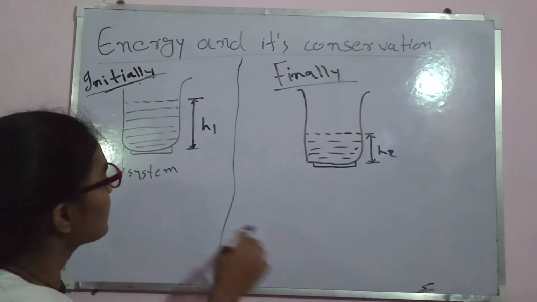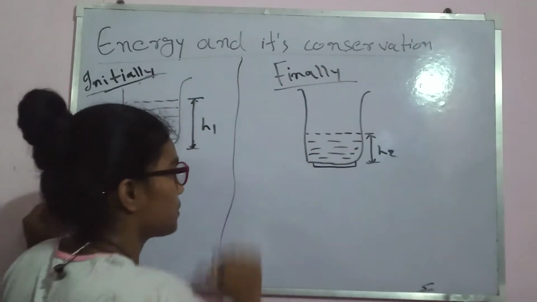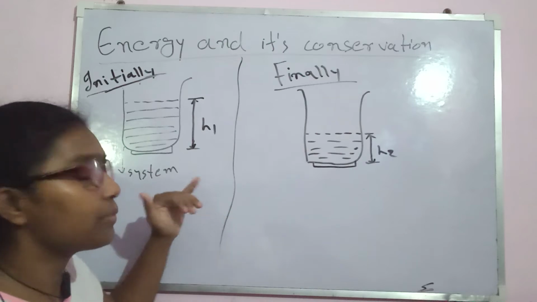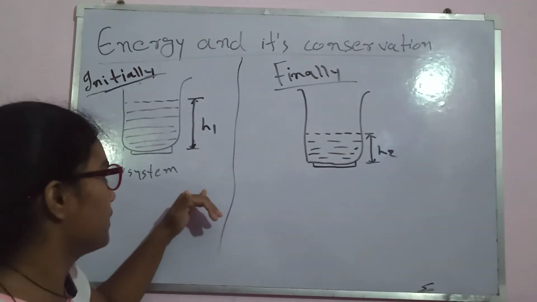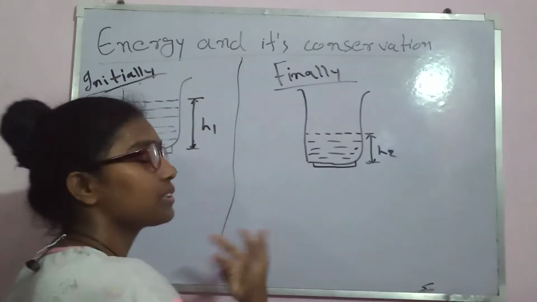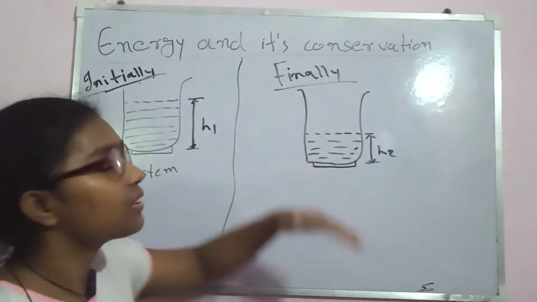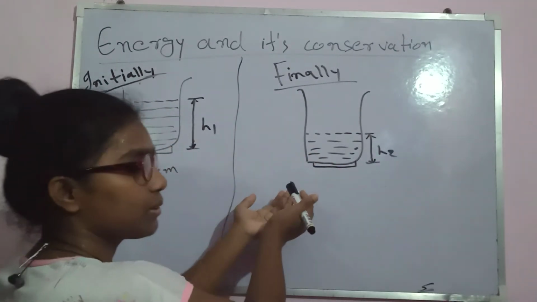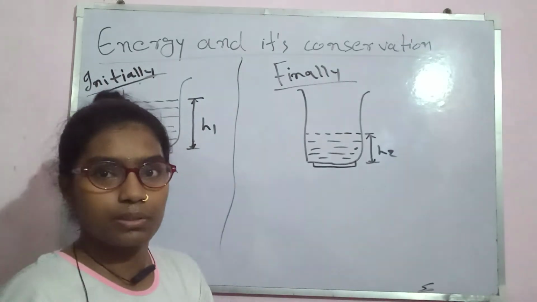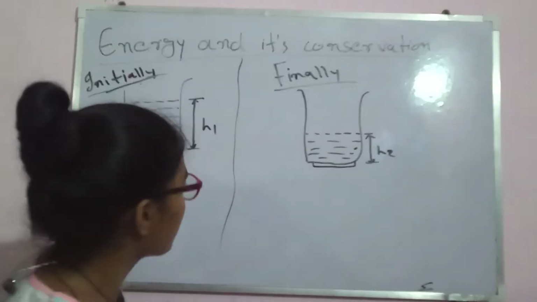So we have seen here that the location of the water has changed from h1 to h2 relative to our ground. So we can use the potential energy form here. Which potential energy form will we use? Simply the gravitational potential energy form, because this is our ground, or you can take it as earth. If you kept your oven or glass jar filled with water just on the ground and did the experiment, then that will be the earth. So you can simply use the gravitational potential energy.